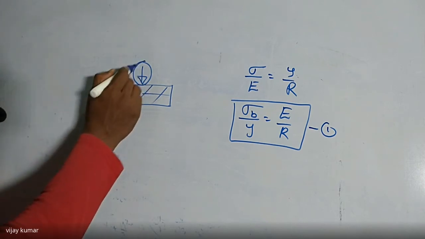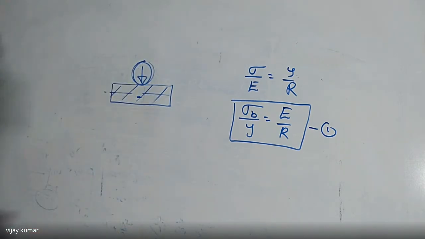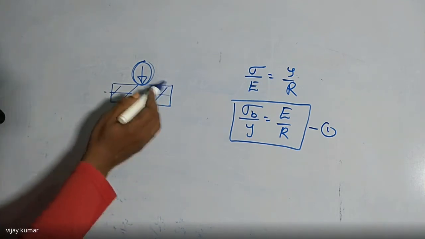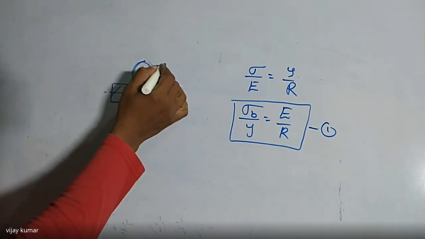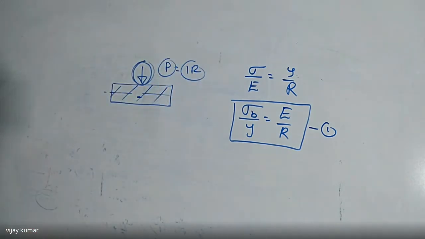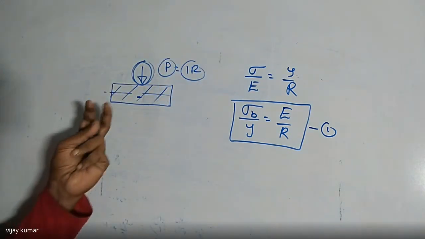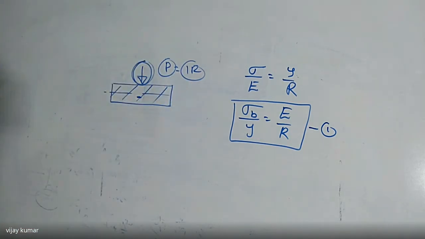If you apply an active force, the material must give some reactive force. According to Newton's third law, every action has an equal and opposite reaction. When this beam is in equilibrium without any bending, the external force must be equal to the internal resisting force. Then there is no bending of the beam. When the external force is more than the internal resisting force, the beam goes under bending. Are you clear about this one?